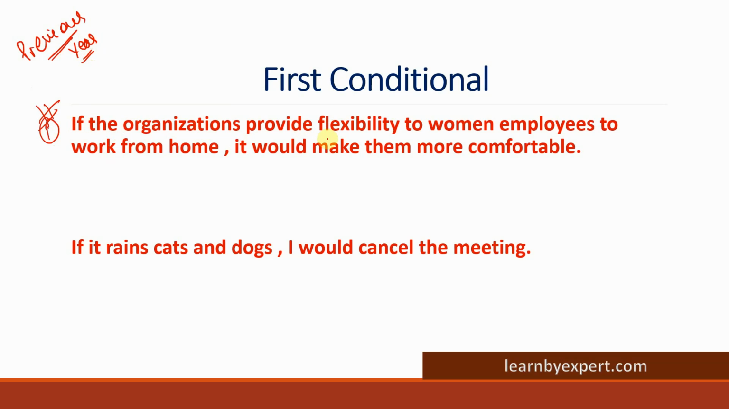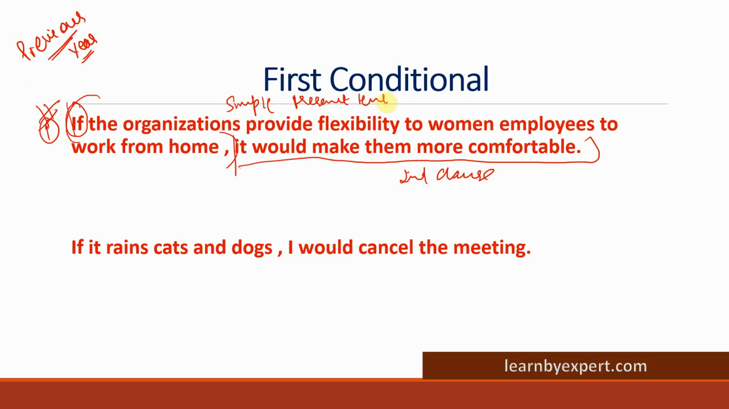If the organization provides flexibility to women employees to work from home. The sentence is starting with if, so that means it's a conditional. So this is the condition. If the organization provides the flexibility to women employees to work from home, the outcome in the second clause is it would make them more comfortable, right? This is the second clause. So we have a simple present tense. As you can see the structure, we have a simple present tense in the first clause.